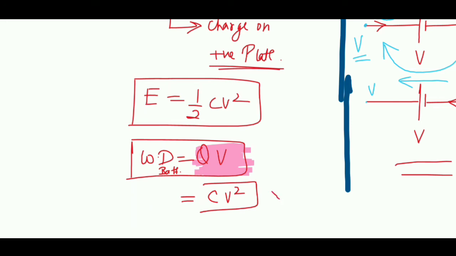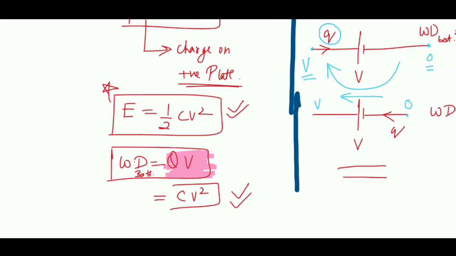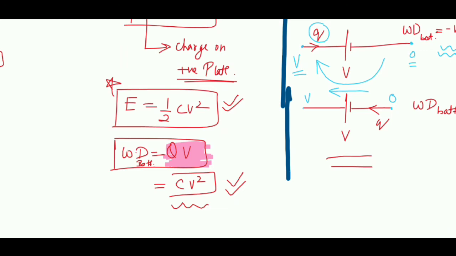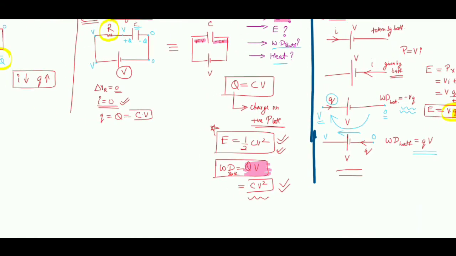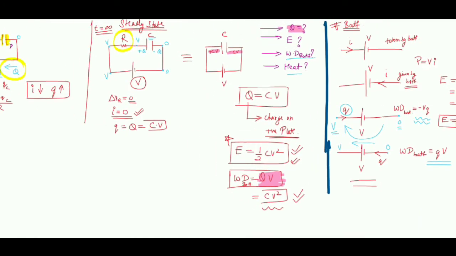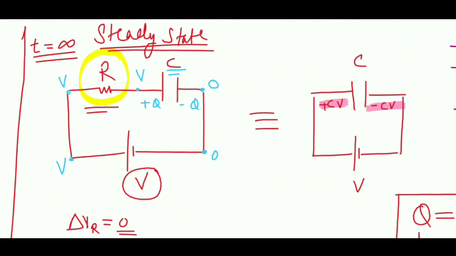But after doing this much work, the energy stored in the capacitor is only half CV square. Check it out. The battery is doing the work CV square, but the energy stored in the capacitor is only half CV square. So where is the rest? The rest is gone in heat. And who is responsible for this heat? This resistor is the one responsible for this heat.